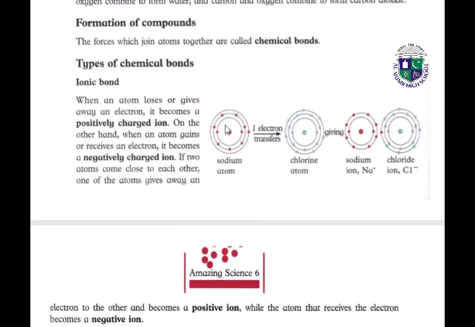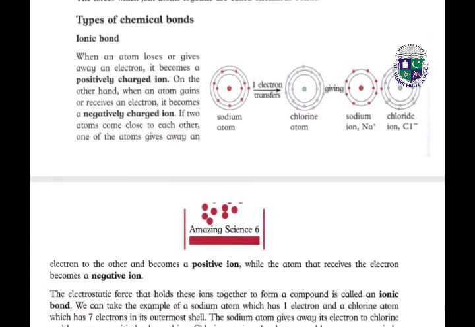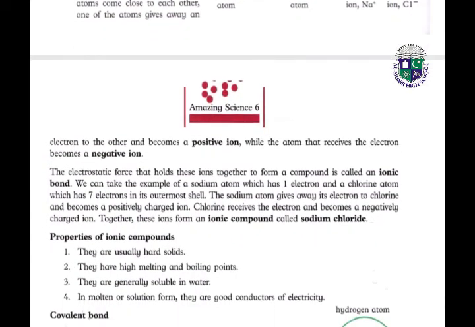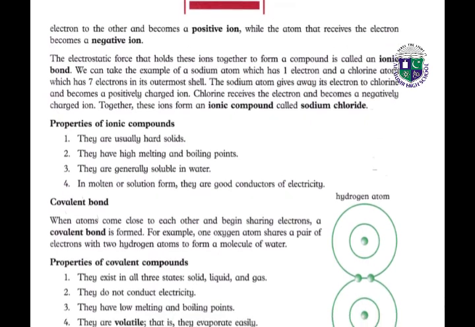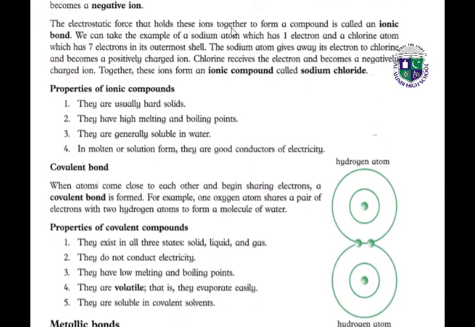So here we have a sodium atom. It is transferring its one electron to a chlorine atom. So the sodium ion has a positive charge because it is giving its one electron to chlorine, and the chloride or chlorine ion has a negative charge on it because it is gaining one electron from the sodium. So this type of bonding is called ionic bond. The electrostatic force that holds these ions together to form a compound is called ionic bond.